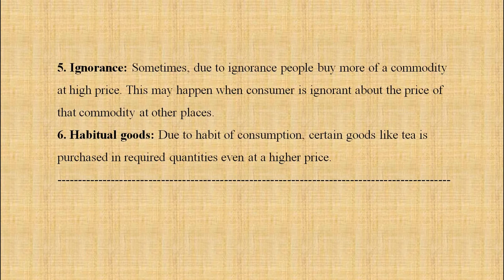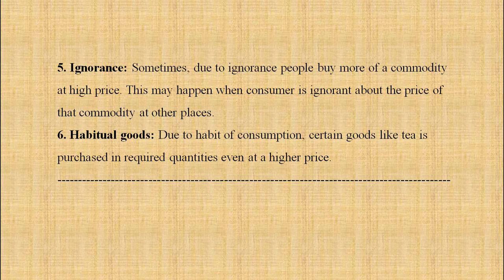Next, ignorance. Sometimes due to ignorance, people buy more of the commodity at a high price. This happens when the consumer is ignorant about the price of the commodity at other places. It happens many times with us also. We go and buy the commodity.